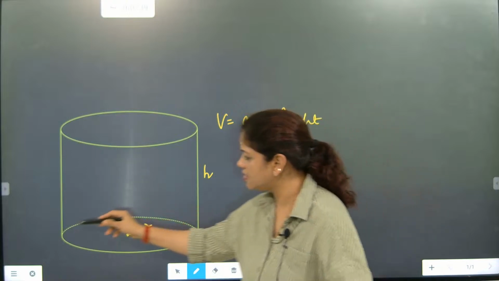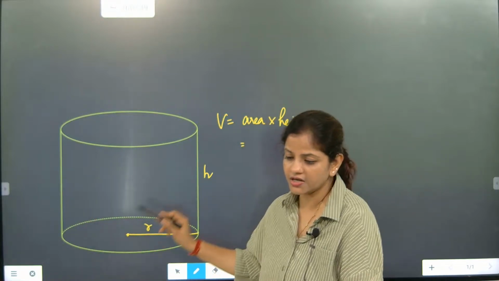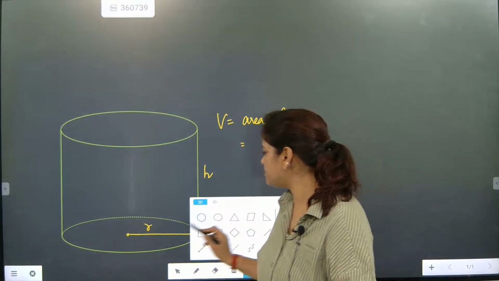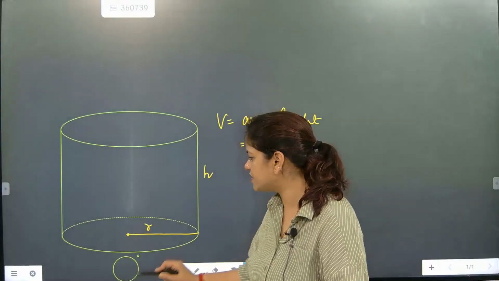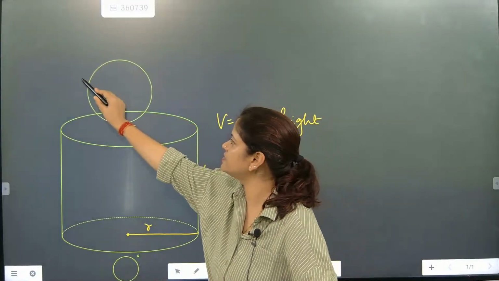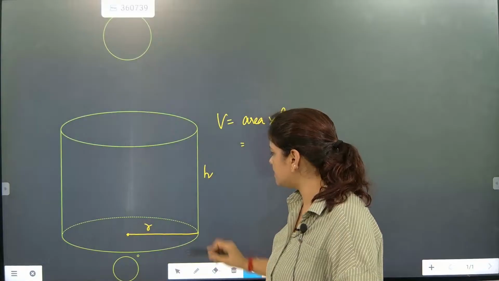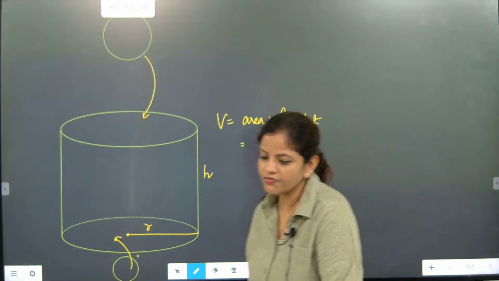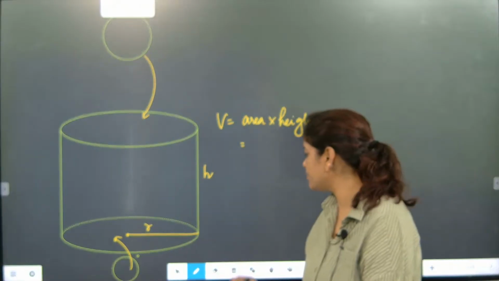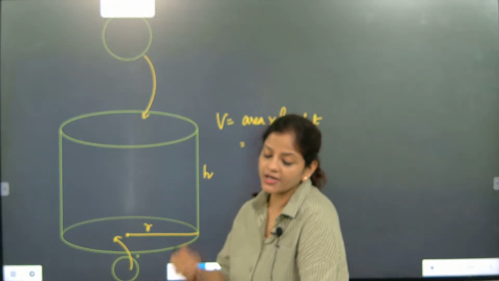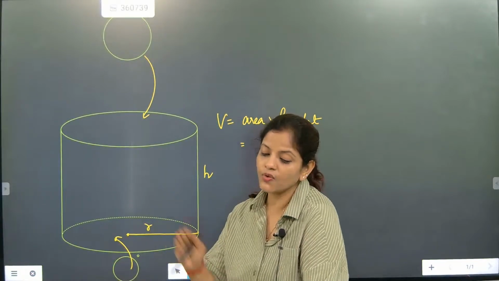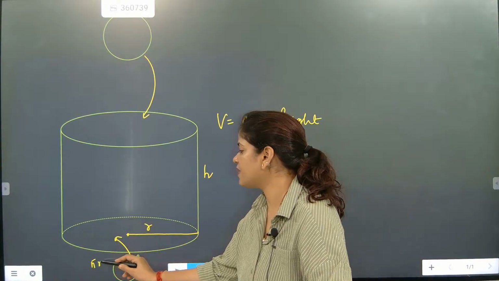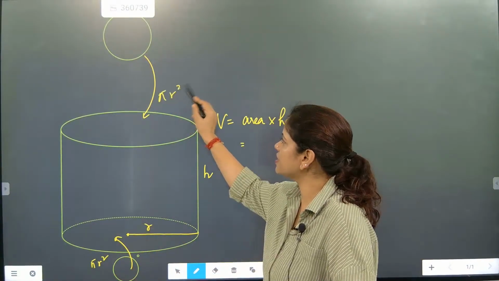Because this is a circle, these base areas are nothing but circles. If somebody asks what these base areas are, this base area is exactly one circle, and this base area is exactly one circle. So all these base areas are circles. Now what is the formula? Volume is always cubic unit, because it is area into height. Area unit is square and height unit is unit, so square plus 1 will become cubic unit. So this part is coming as pi r square, and this part is coming as pi r square.